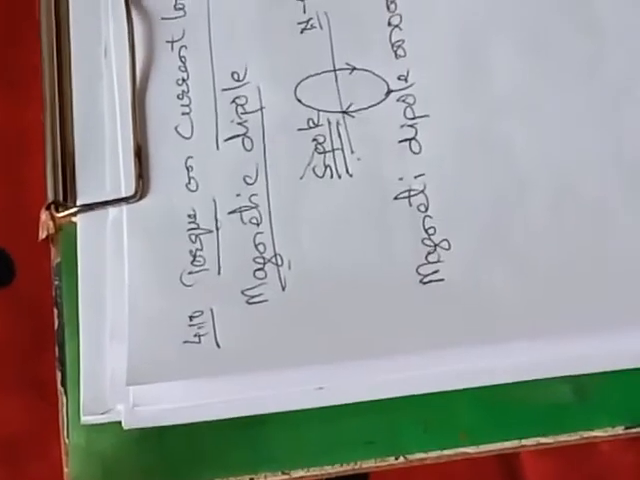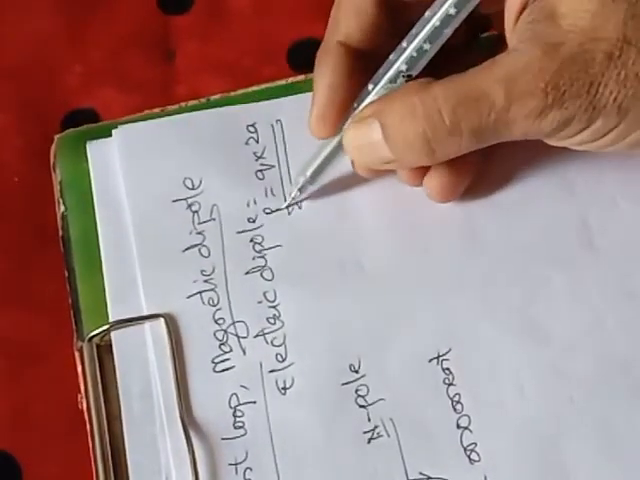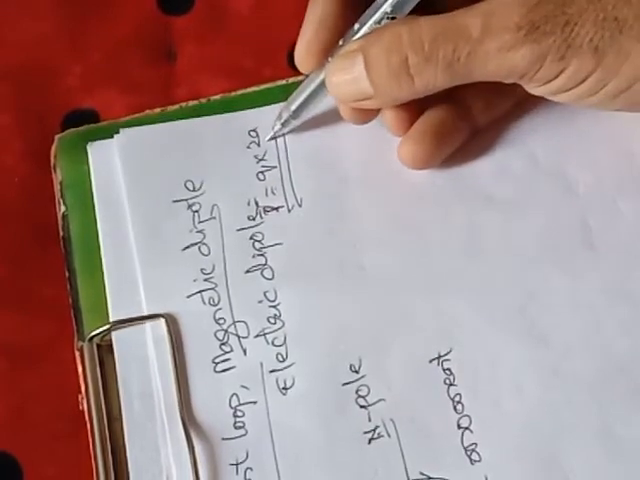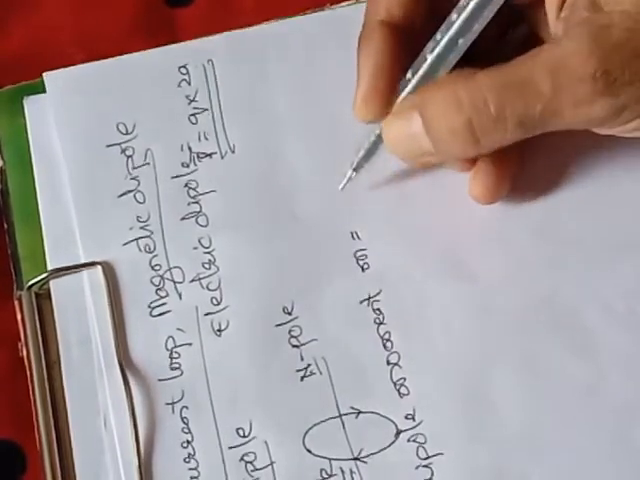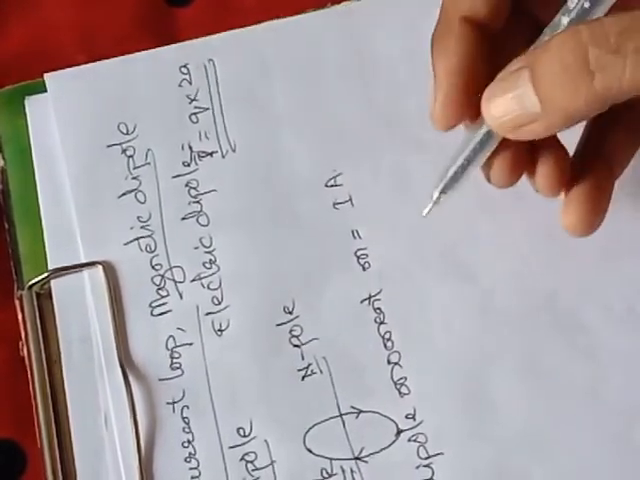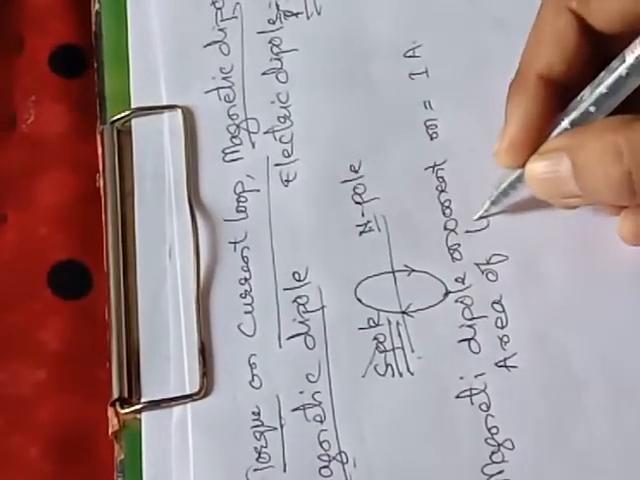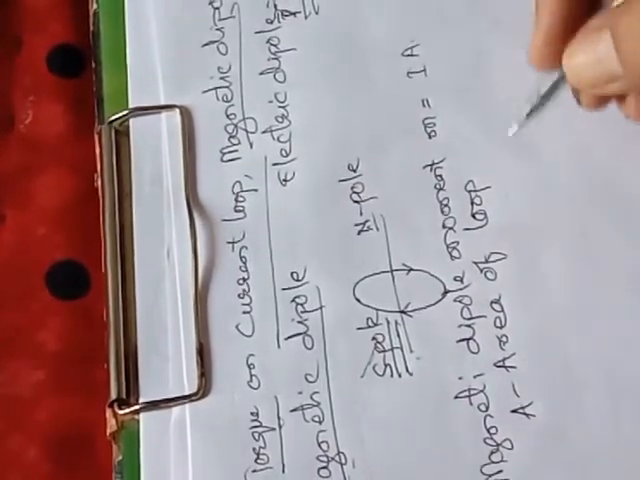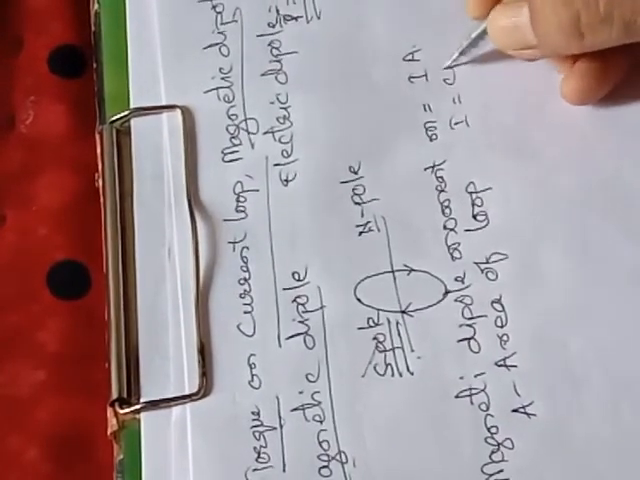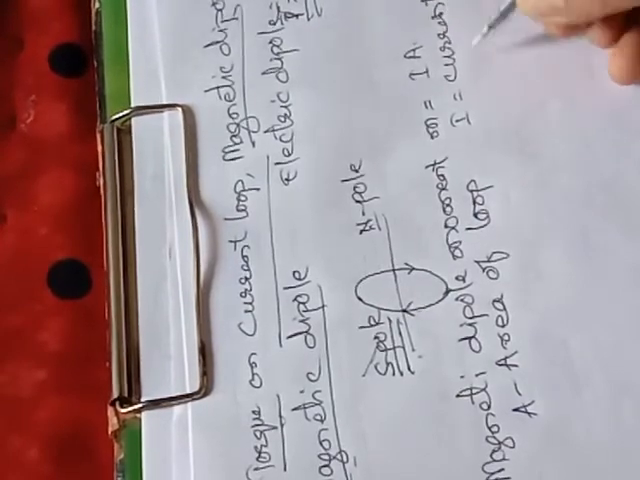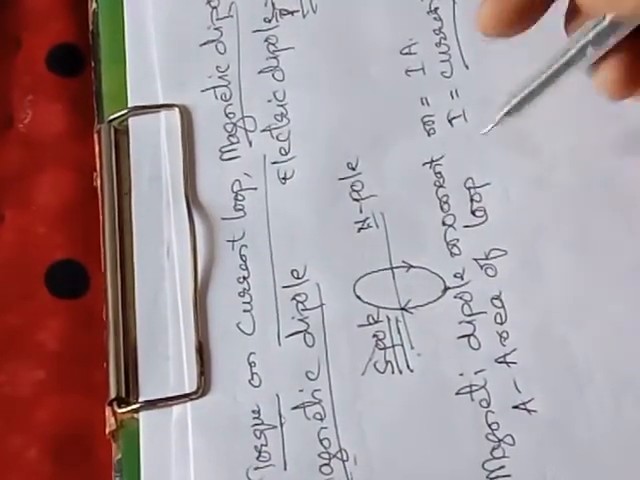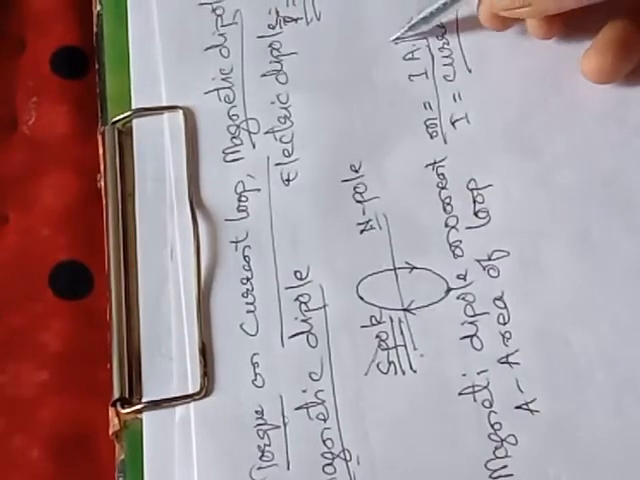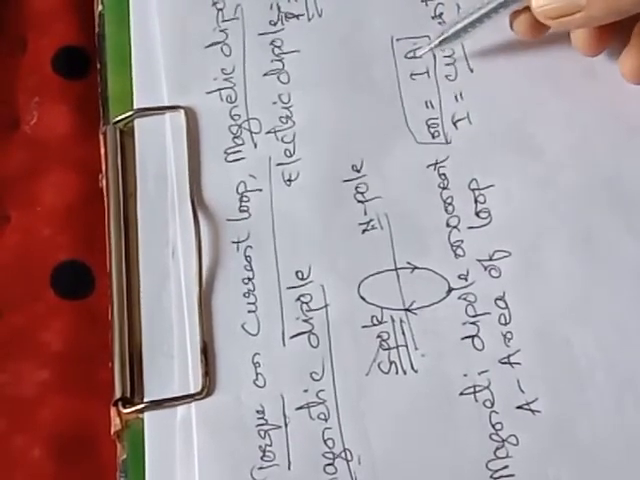Here in case of electrostatics, we have seen the dipole moment is given by P is equal to Q into 2A. But here in this, the magnetic dipole moment is denoted by M. It is given by I into A, where A is called the area of the loop, and I is called the current. I is the current flowing through it. So the magnetic dipole moment is denoted by M is equal to I into A.